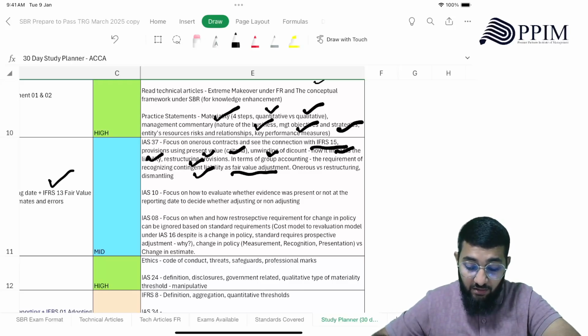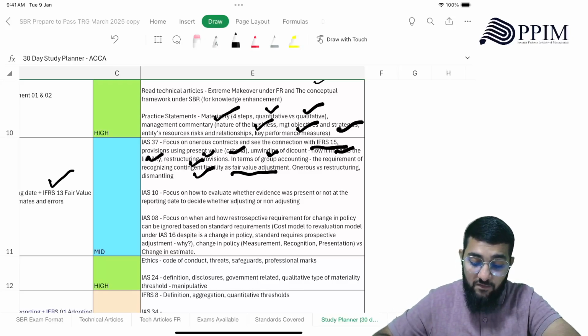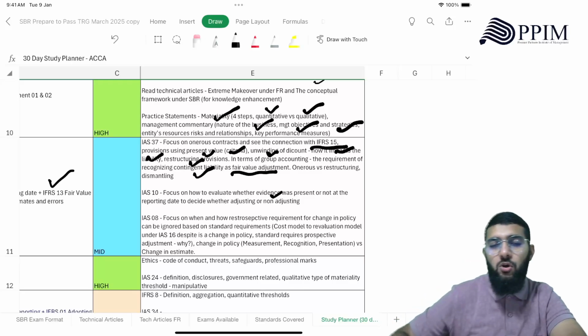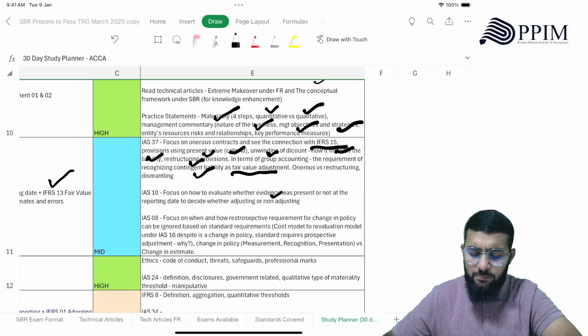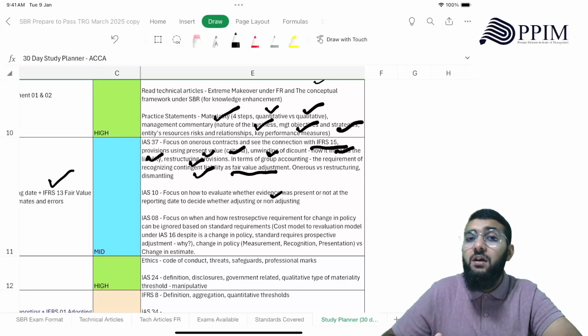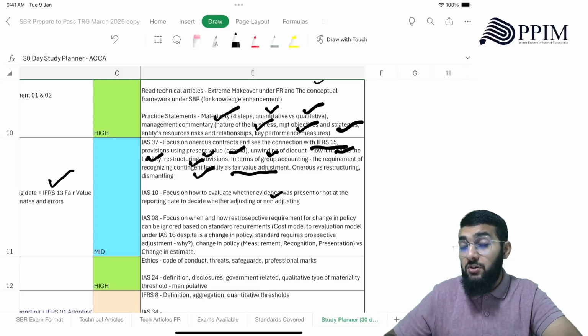Then IAS 10, focus on how to evaluate whether evidence was present or not at the reporting date to decide whether it is an adjusting or non-adjusting event. Now, for example, why is an IFRS 15 announcement after the reporting date a non-adjusting event?